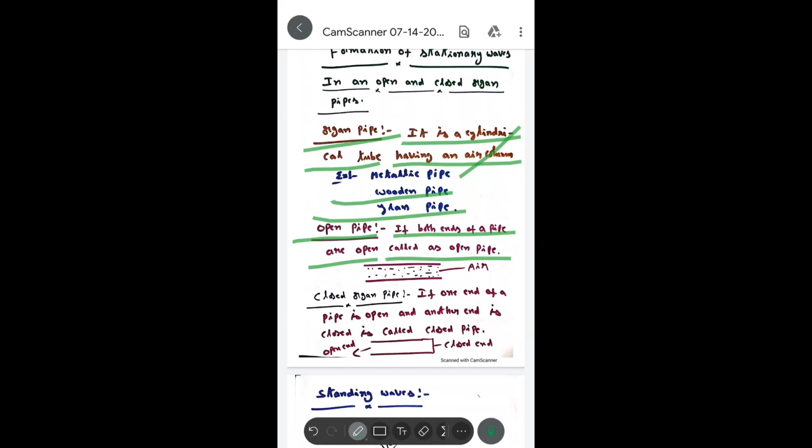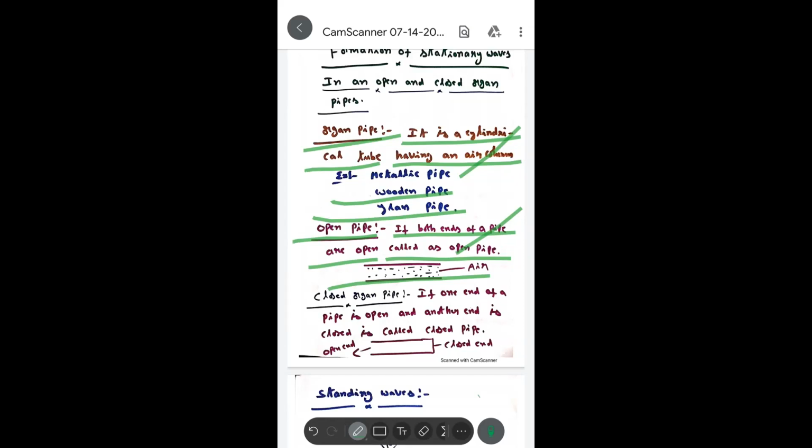See below, I have given a diagram of an open pipe.